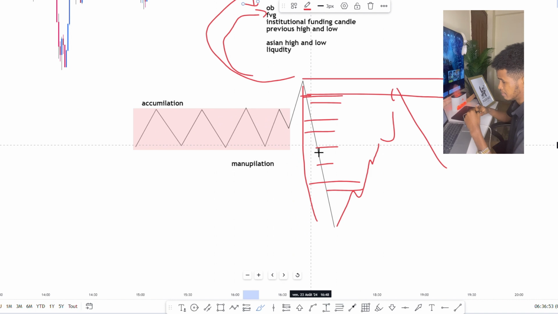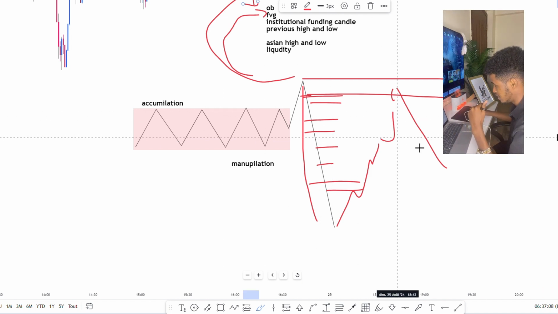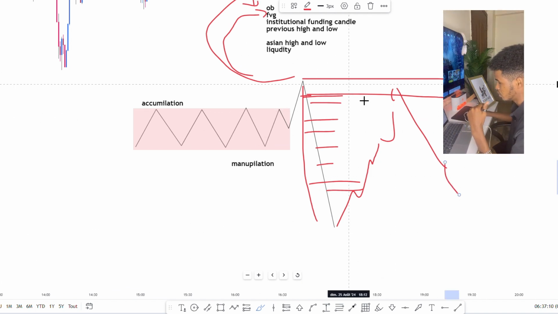Waa inuu soo buuxiyo. Remember markuu gaab reebayo suuqan, it is favoring the sellers bas. Maadaama uu gaab daayay, it is favoring the sellers, so it has to rebalance. It has to balance the buyers and the sellers. So qasab waxa waa inuu soo bixiyo kadib uu tegayaa suuqan. So that is where we go for sell.